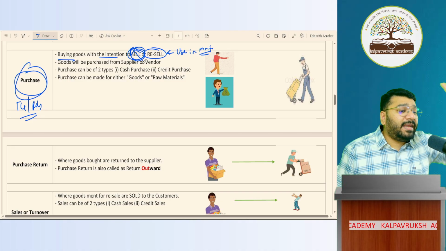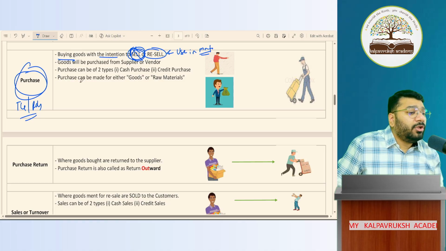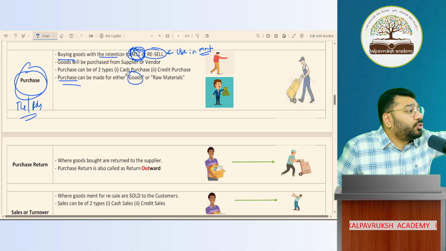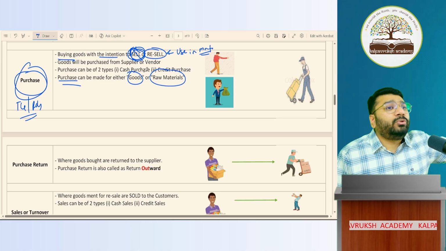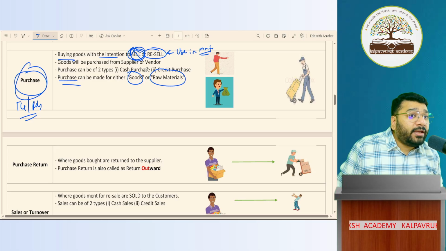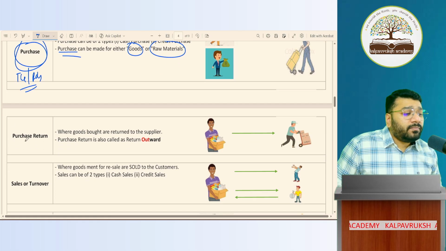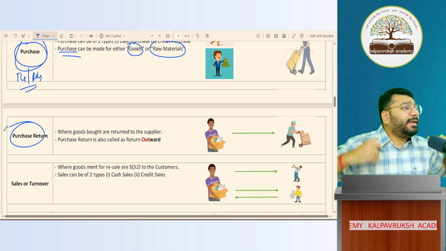This distinction is very, very important. Got it, not got it? So purchase can be made of either traded goods or raw materials. Only these two things will go to your purchase account. Okay, not okay?